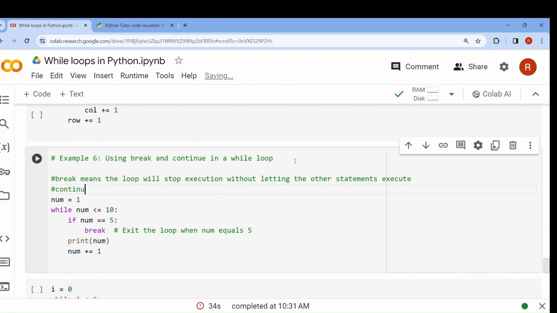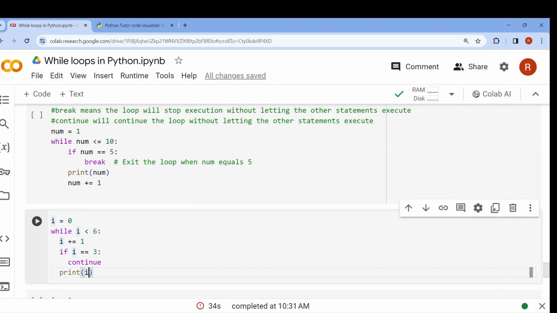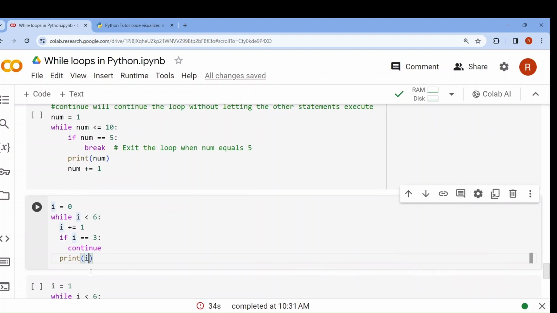Continue will continue the loop without letting the other statements execute. This is the basic difference between break and continue.